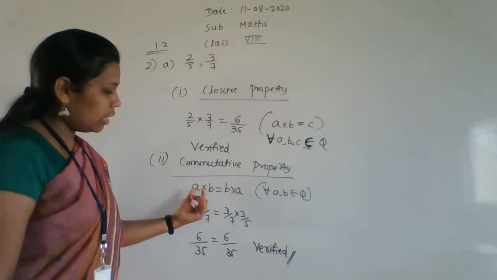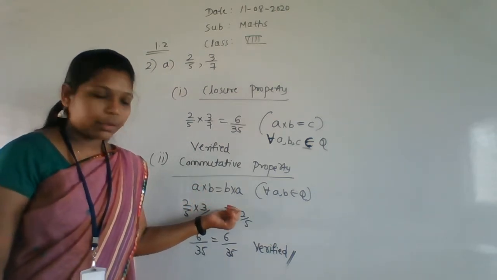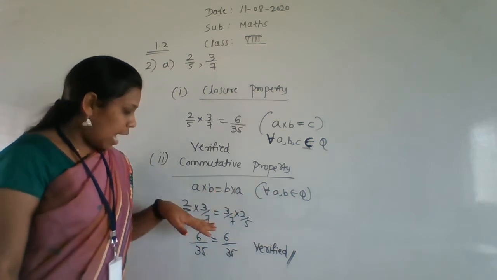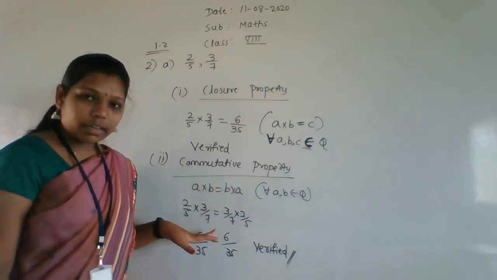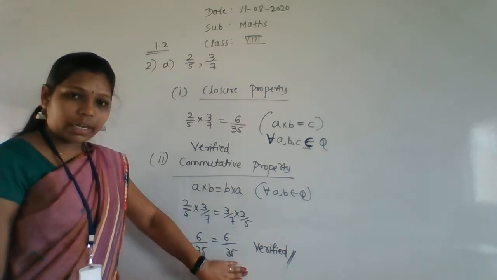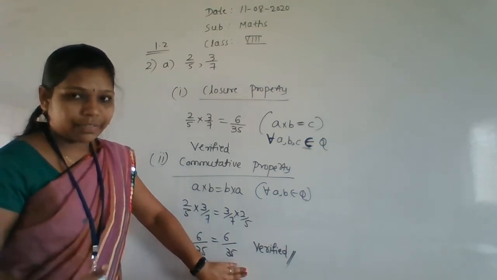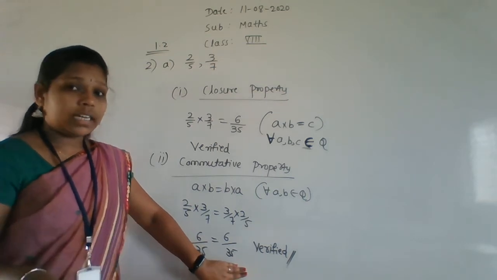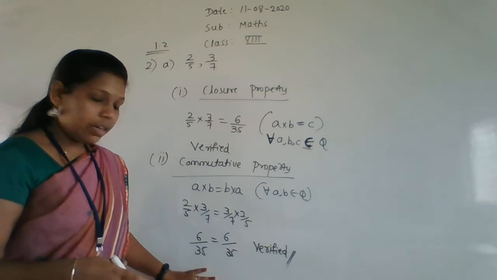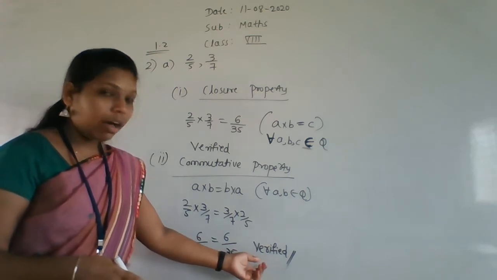In the commutative property, what is the rule? a into b and b into a for all a, b belonging to the rational numbers. Like that you have to write. After that, check the rule. If you are getting equal answers, then only the commutative property is satisfied here, otherwise it's not satisfied. Like that you have to write here. So again I am getting equal answers, that's why I am writing here verified.